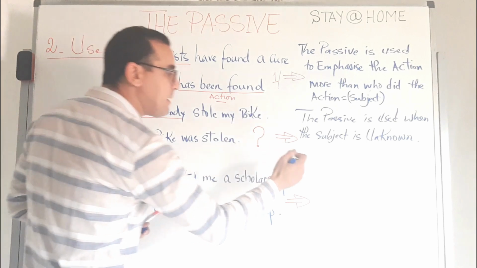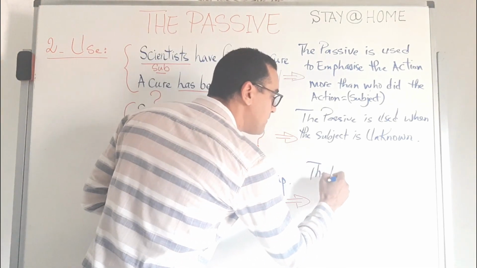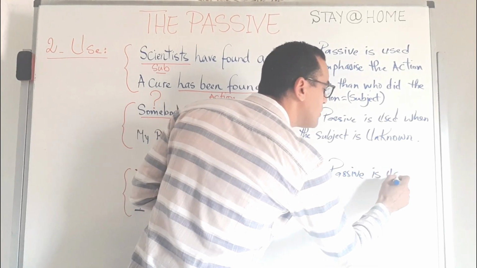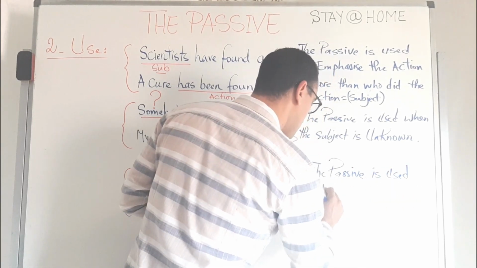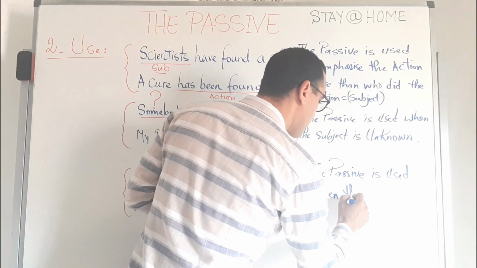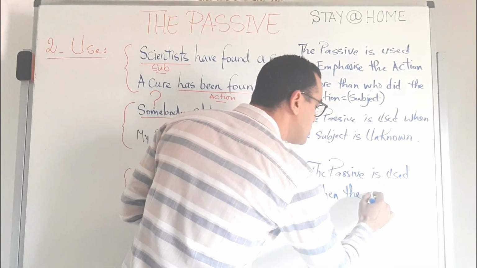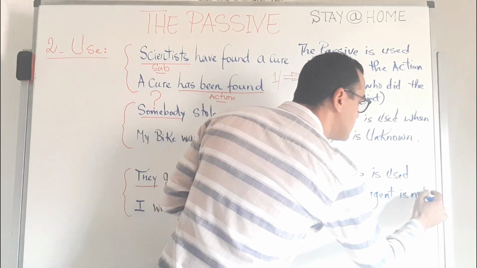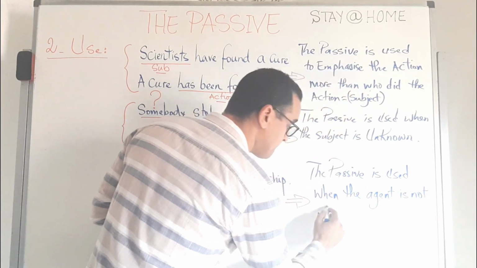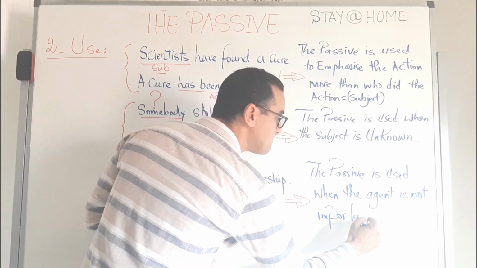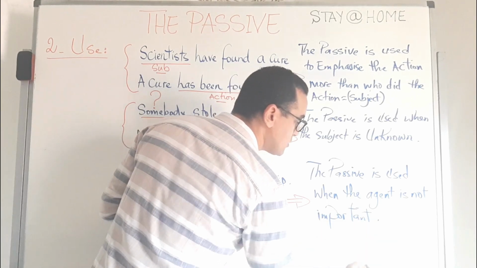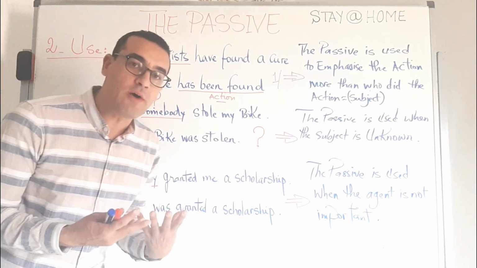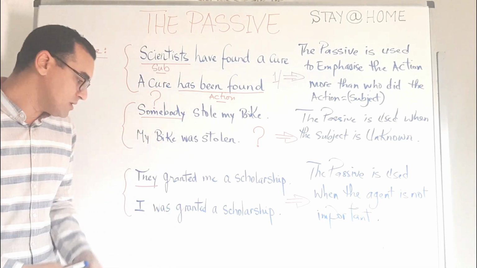We can simply come up with the rule and say the passive transformation is used when, let's say, the agent is not important. So the agent here is not important. The doer of the action is not important.